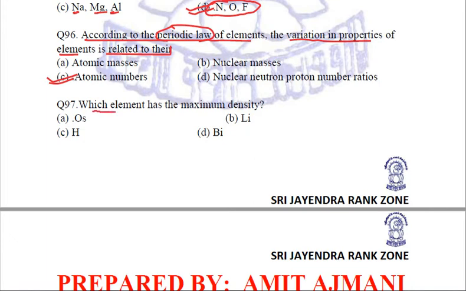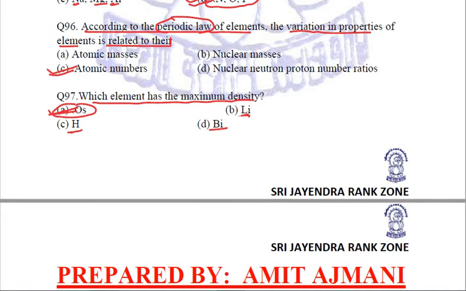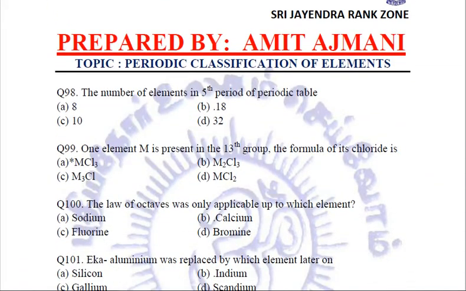Let us see the next question. Which element has the maximum density? Now this is something you have not studied while we were taking the teaching class. Just remember, it is Os. Now what is Os? This is osmium, right? This has the maximum density out of lithium, bismuth and hydrogen. Osmium, Os. This is one of those questions which you may note down, or rather you should note down for future reference, right? Let us see the next question.